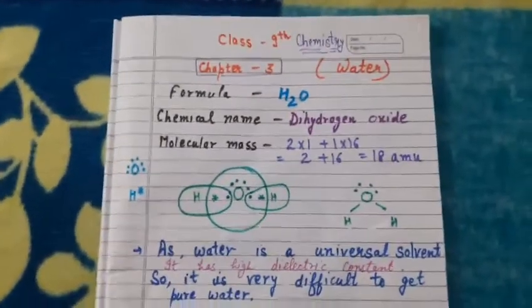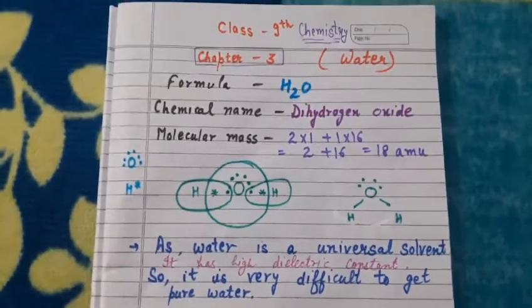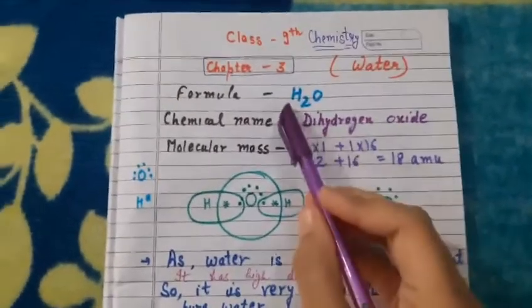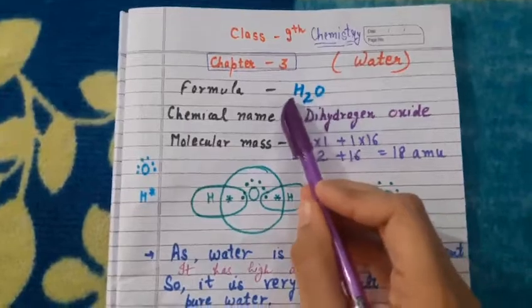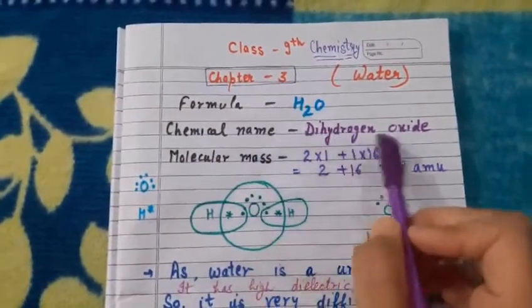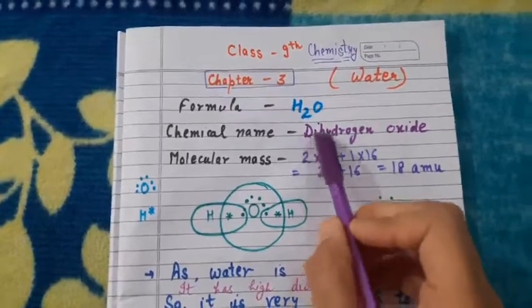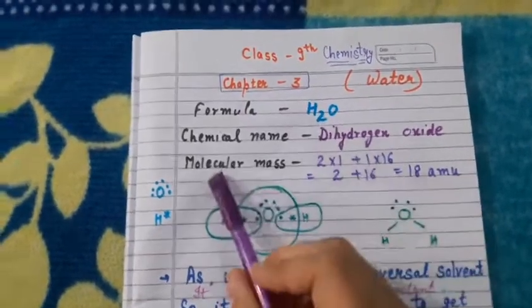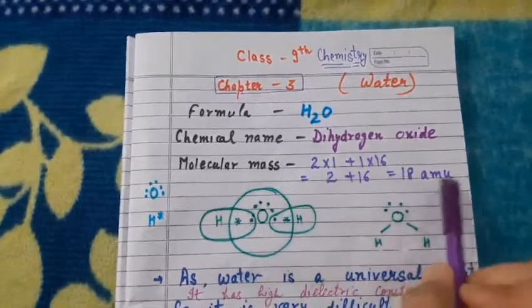Today we will start with our chapter number 3, water. The formula of water is H2O, two parts of hydrogen and one part of oxygen. The chemical name of water is dihydrogen oxide. The word di is used because there are two hydrogens. Molecular mass of water is 18 AMU.